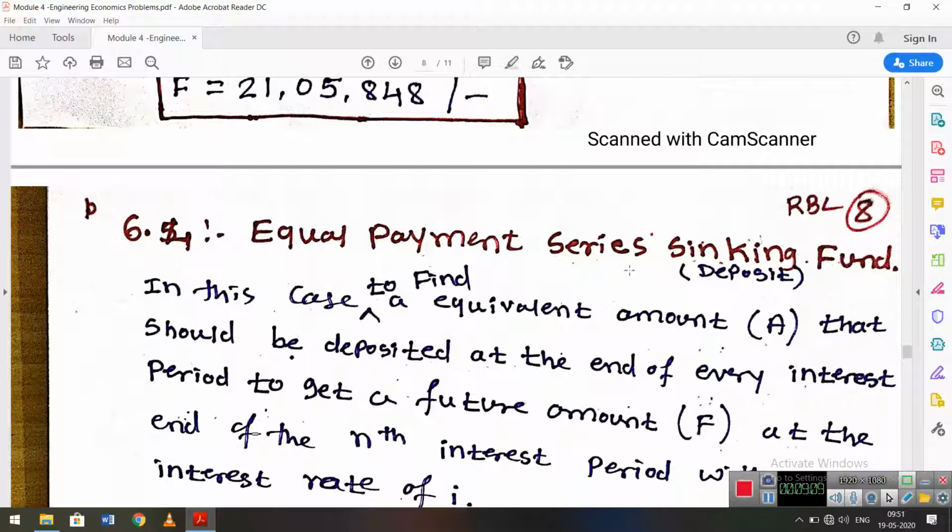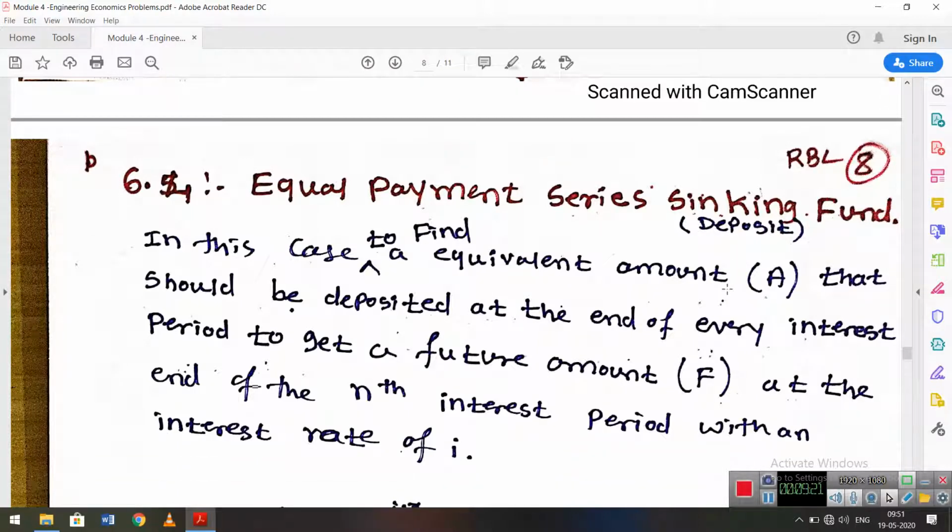Next, the equal payment series sinking fund; the formula remains the same. Equal payment series sinking fund means depositing a fixed amount at the end of every period. The future amount is fixed: I want 50 lakh rupees.